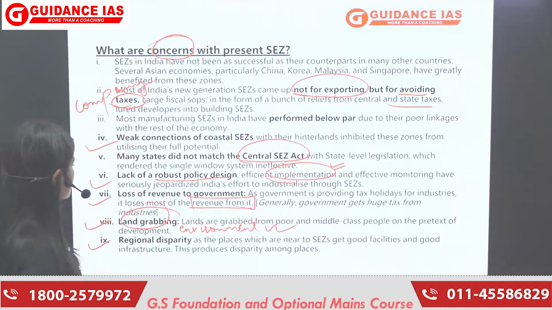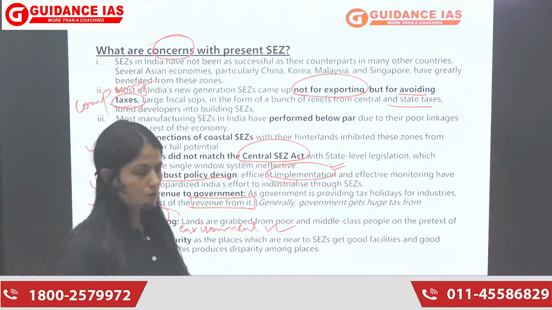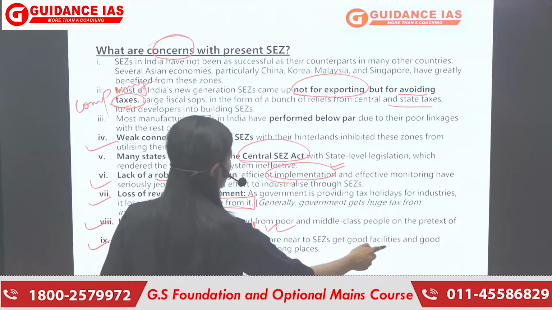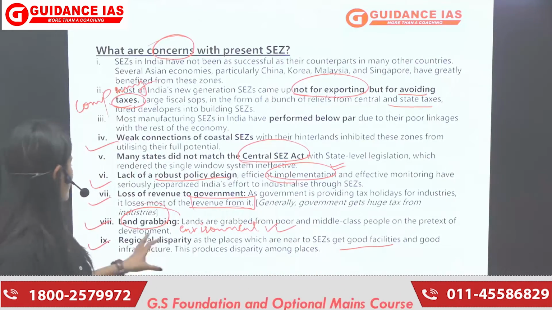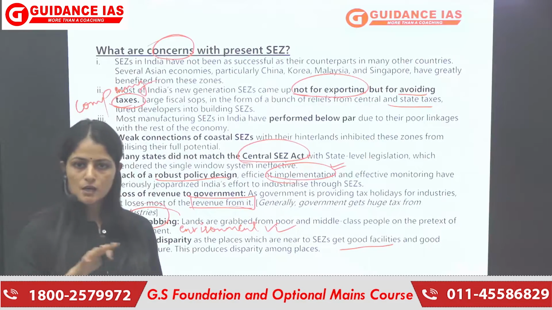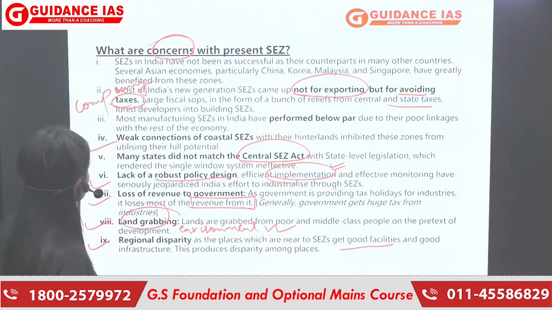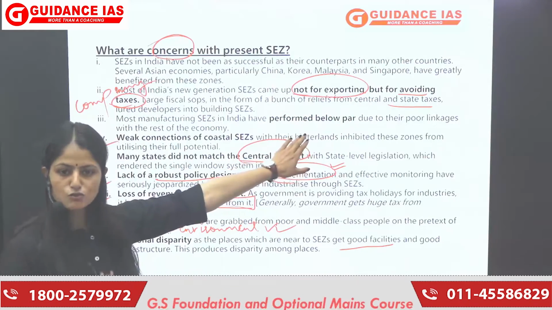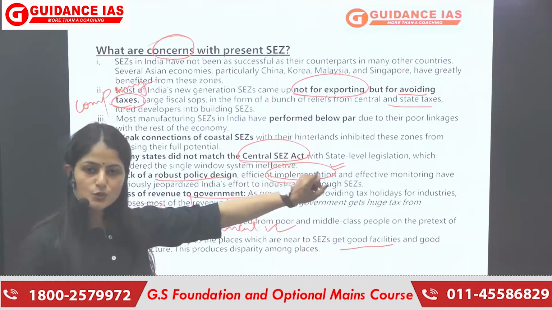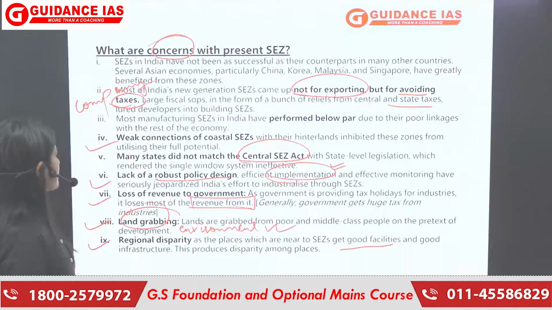Next would be regional disparity. तो जहाँ पर SEZs होते हैं, people of that area get good facilities, and the others are unable to get that kind of good facilities, creating a regional disparity between two communities or people, right? So these were some of the concerns we talked about, that people come here to avoid tax, but not for boosting the economy, which was initially the goal of SEZ, right?